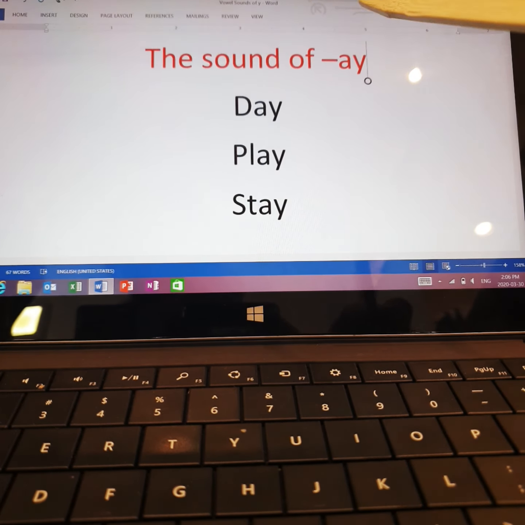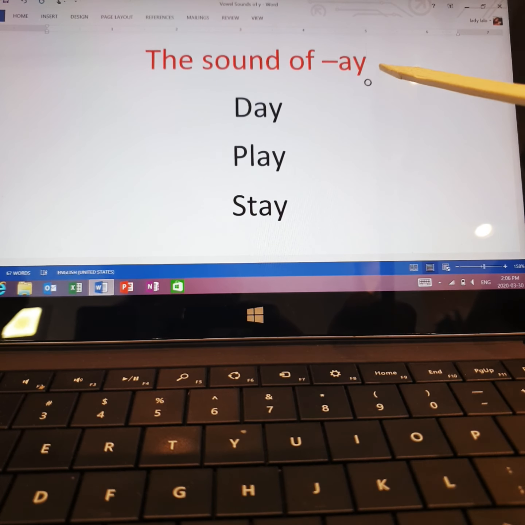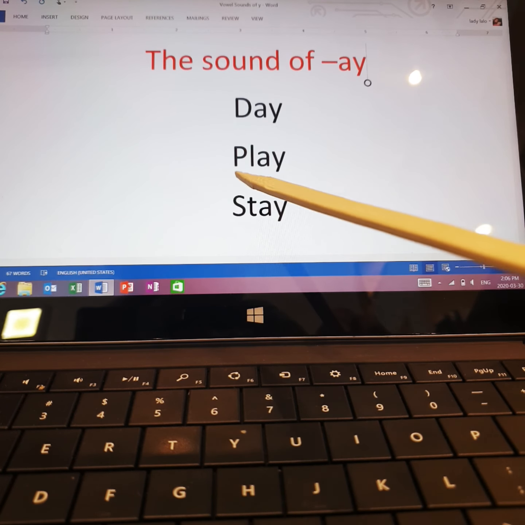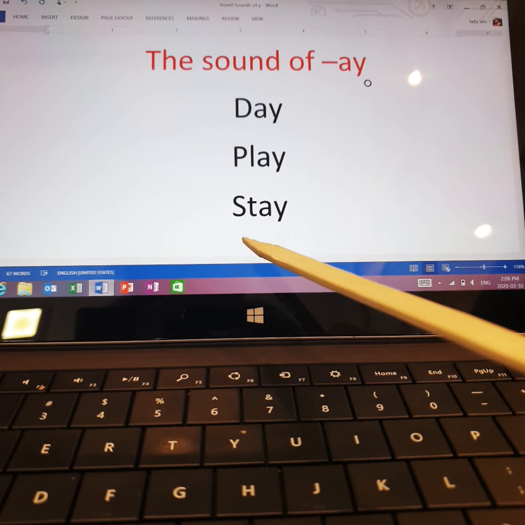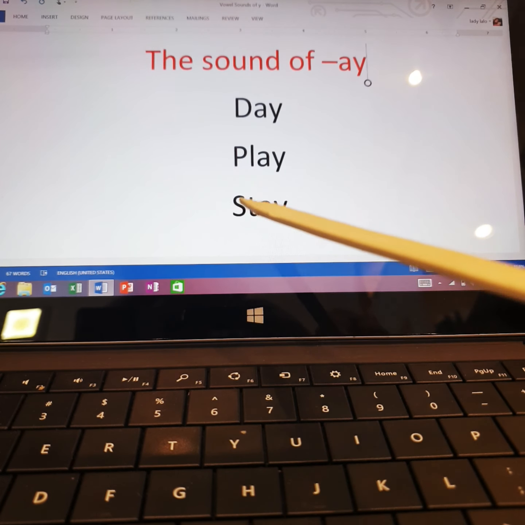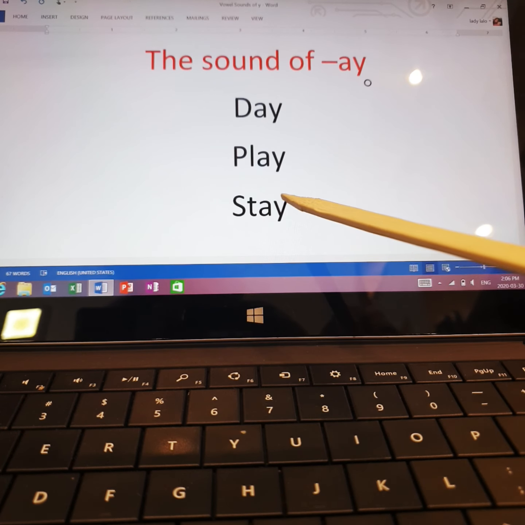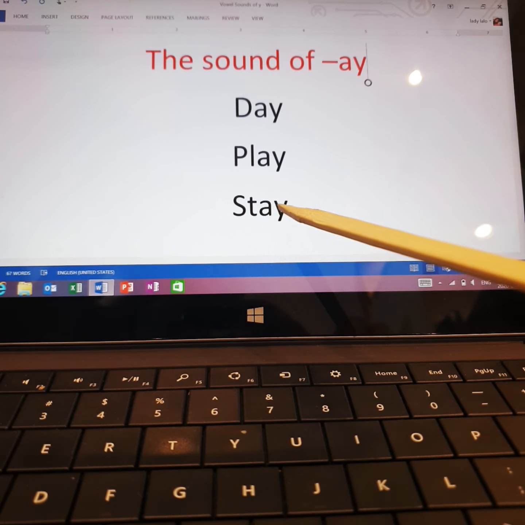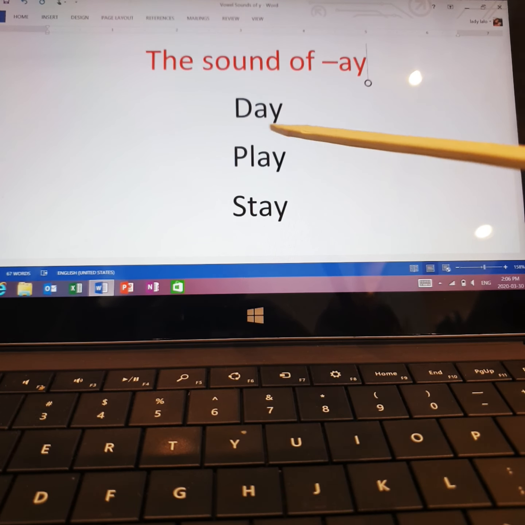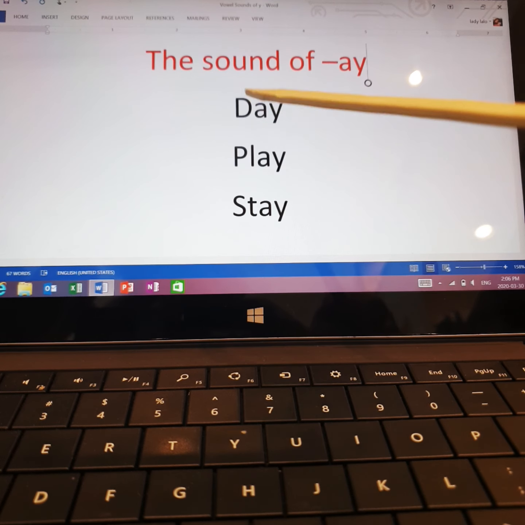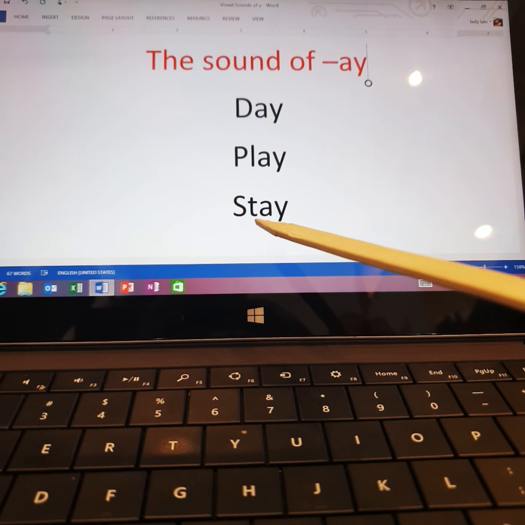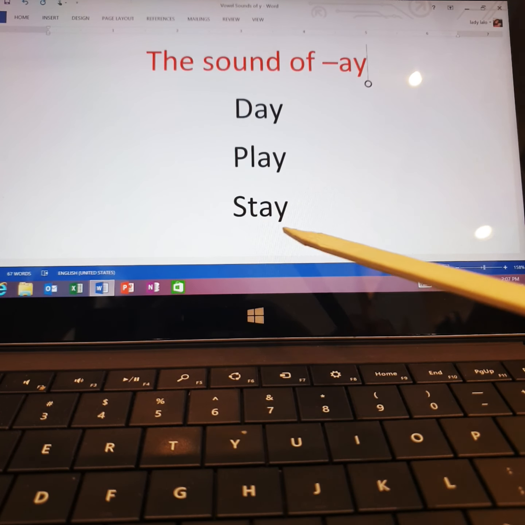But the words that end with A-Y, the sound of it will be A, okay? Like day, day, play, play, stay, stay. So here I have two vowels. I said if we have two vowels, the first comes, the first talks. So day, day, we have long A. Play, play, we have long A. Stay, stay, we have long A.